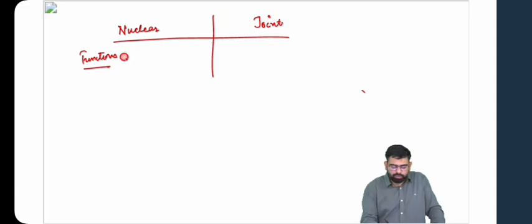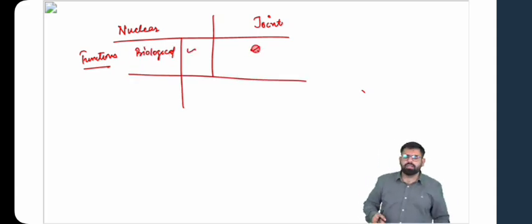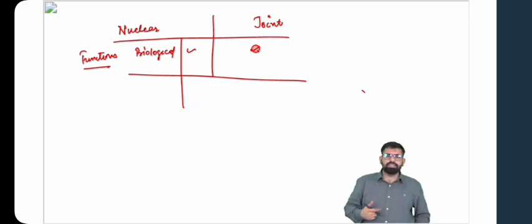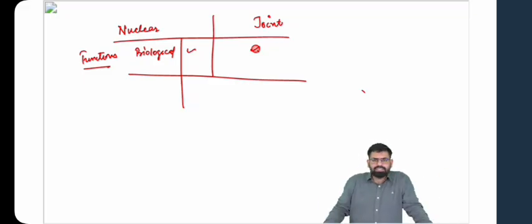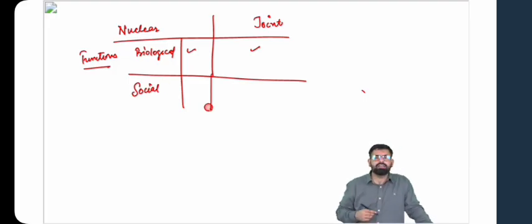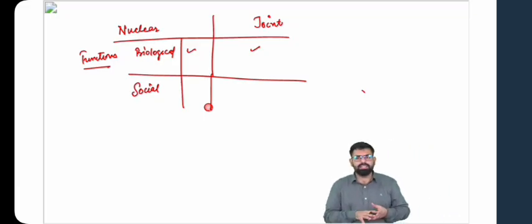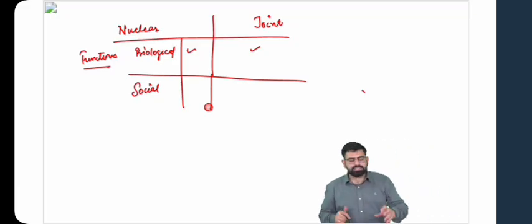Now, if we talk about the biological function, they both have the same function, be it a joint family or a nuclear family. So the biological functions of giving birth to children and sexual gratification remain the same. But when it comes to your social functions, things change here. How? In a joint family, family is considered one unit. All the members of the family share one kitchen. All the members of the family take care of each other. But when it comes to nuclear families, it is just the immediate family, just those 3 members who are being taken care of.